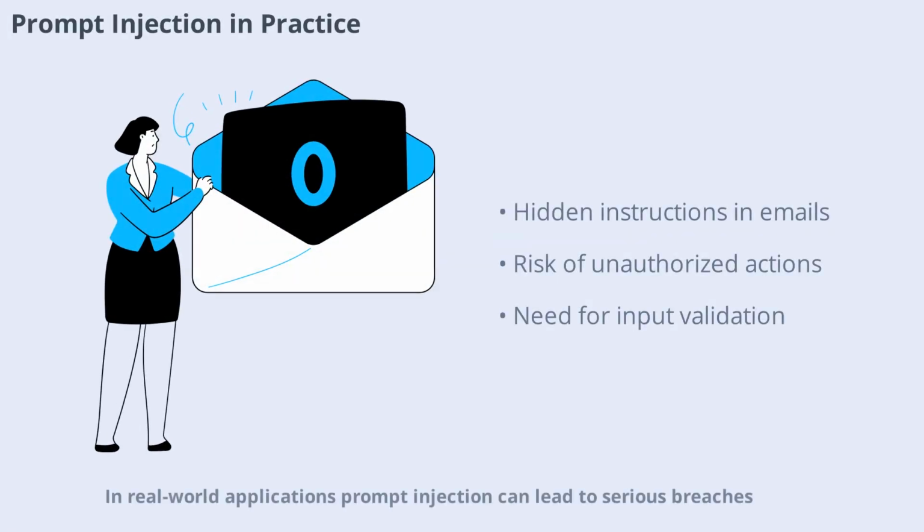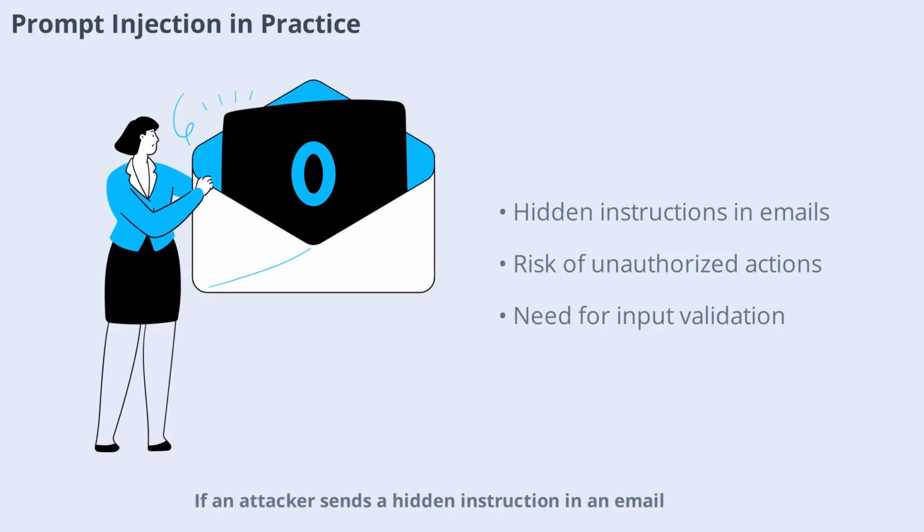In real-world applications, prompt injection can lead to serious breaches. Imagine an AI assistant that reads and summarizes your emails. If an attacker sends a hidden instruction in an email, the AI might execute it without your knowledge. This highlights the need for robust input validation and monitoring in any AI system that processes external data.